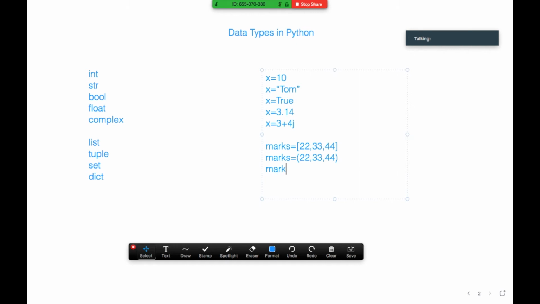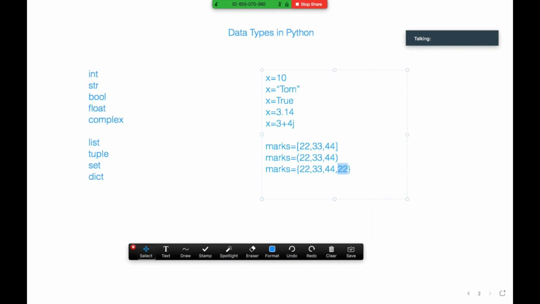So marks equal to, if I am providing something in curly braces, it is a set. So 22, 33, 44, 22. Set is used for unique values, but here I have provided 22 again, right?